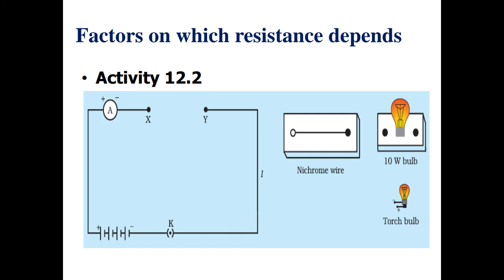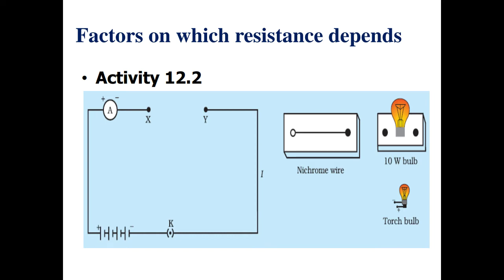Now first of all, we will join this nichrome wire between these X and Y terminals. As this circuit is closed, now current will start flowing through the circuit, from positive to negative, that is from higher potential to the lower potential.